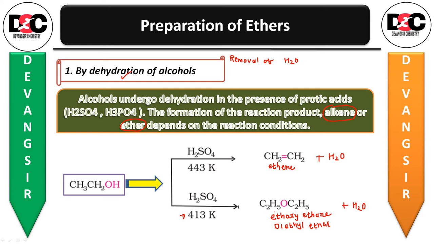Diethyl ether has been used widely as an inhalation anesthetic, but due to its slow effect and an unpleasant recovery, it has been replaced as an anesthetic by other compounds. Means previously it was used as an anesthetic, okay, in inhalation, but now instead of using ethoxyethane they are using other compounds. And why are they not using it? Because of the unpleasant recovery, okay.